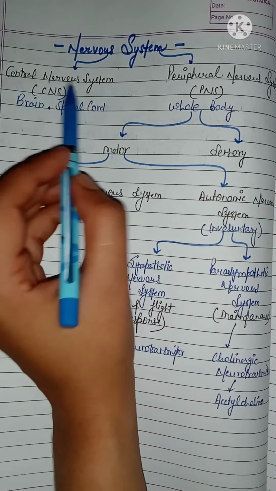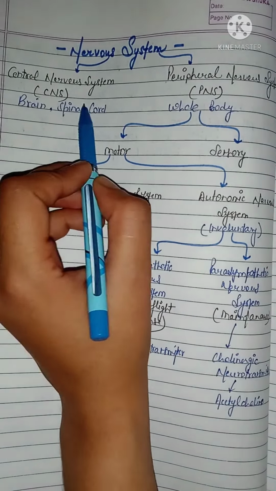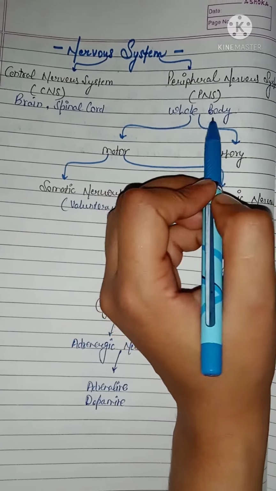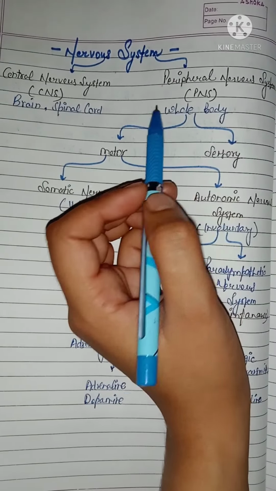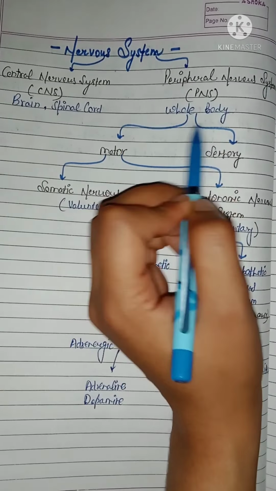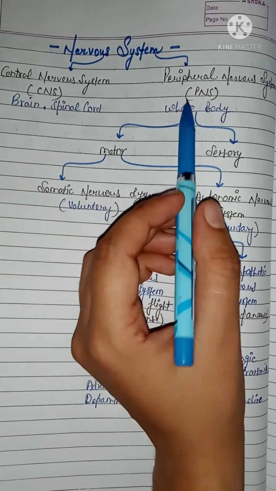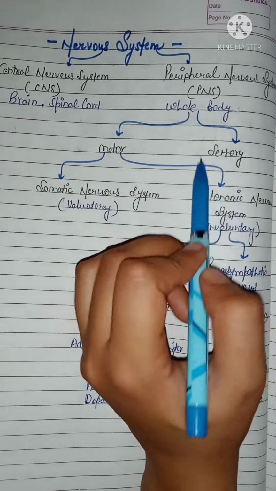The central nervous system contains the brain and spinal cord only, but on the other side we have the whole body in the case of the peripheral nervous system. So if any type of impulse generation occurs inside the body, then it comes under the peripheral nervous system. Further, the peripheral nervous system is divided into two parts. The first is motor and the second is sensory.